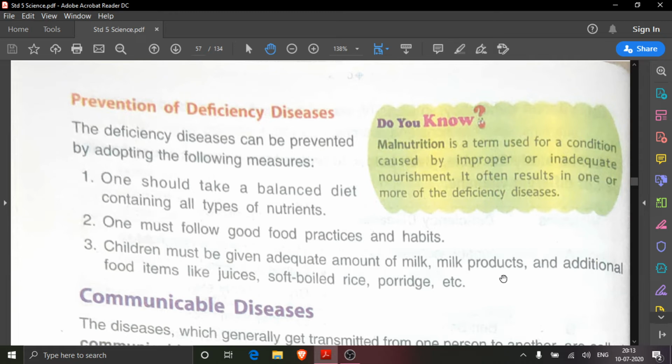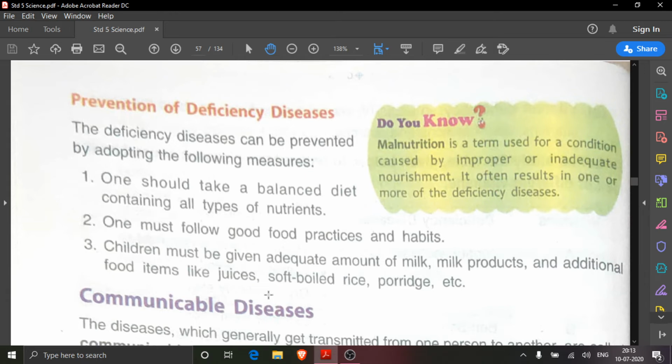What are the milk products? The sweets made from milk, cheese, butter. These are the milk products. We should take them. And additional food items, not only milk and milk products, but additional food items should also be given, so that they get protein, carbohydrates, minerals, everything.